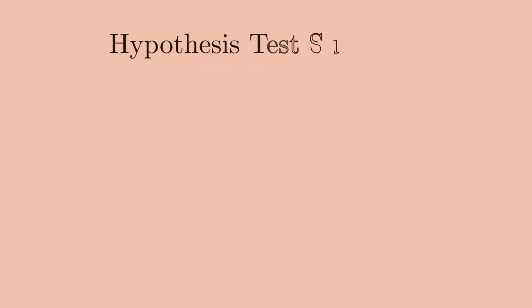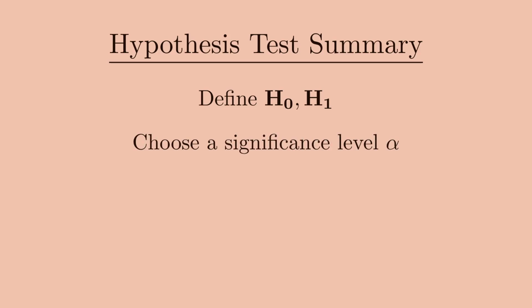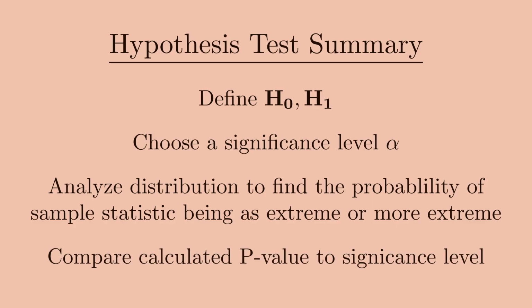What we performed is known as a hypothesis test. Let's summarize what we did. First, we defined our two hypotheses, the null and the alternate hypotheses. Next, we chose the significance level alpha, which acted as our threshold. Then we analyzed the distribution to find the probability of our sample statistic being as extreme or more extreme than what we found. And finally, we compared the calculated probability value to the significance level.